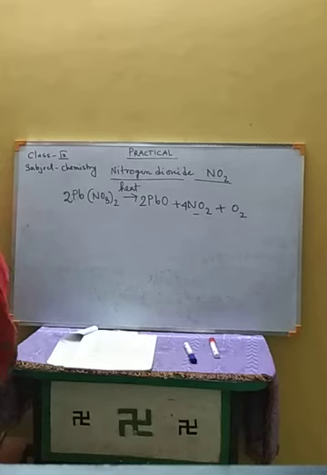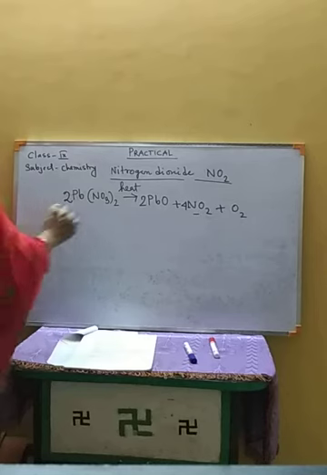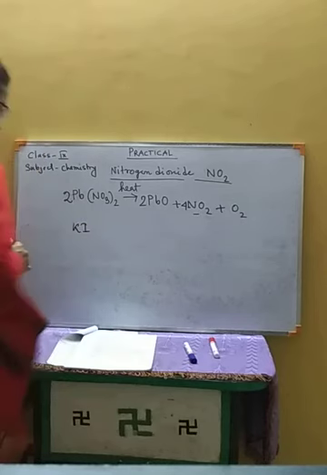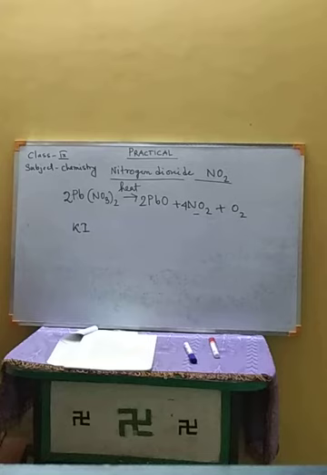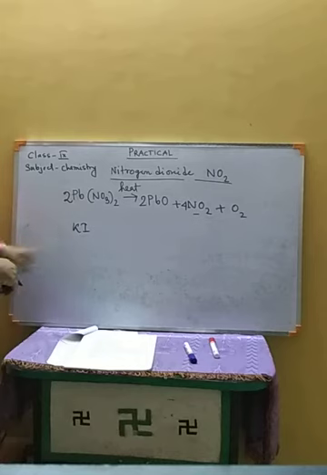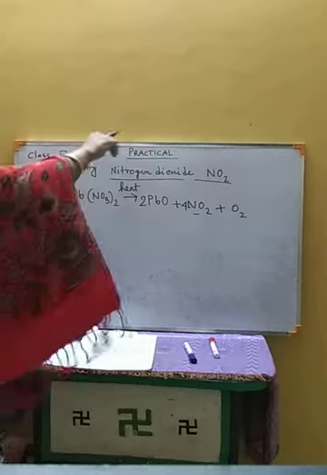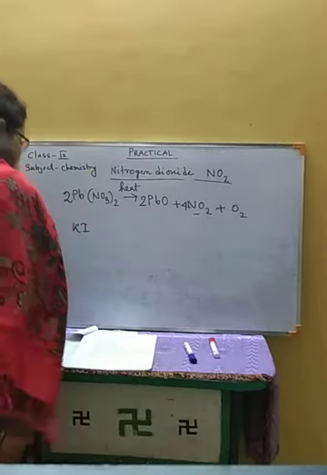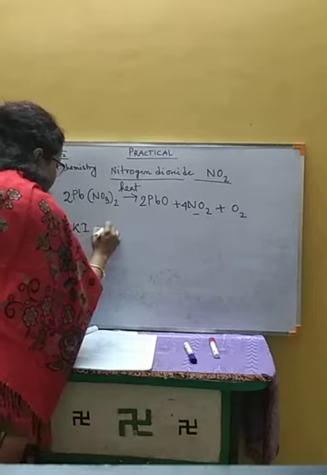Now if this nitrogen dioxide is passed through colorless potassium iodide solution, KI solution, then the solution will turn deep blue or brown. In this manner we can identify the nitrogen dioxide gas. So if we pass this gas through colorless potassium iodide solution, then it will turn deep blue or brown.